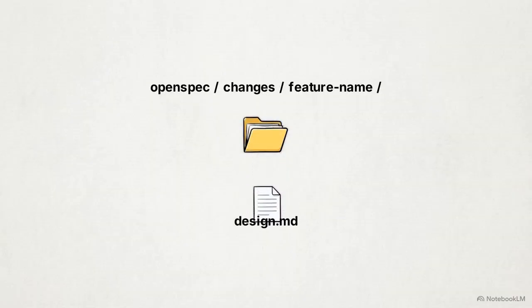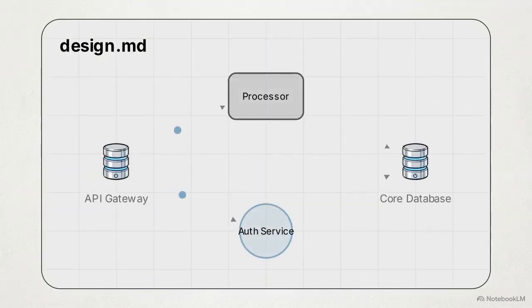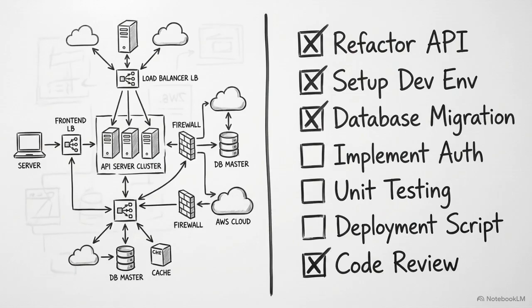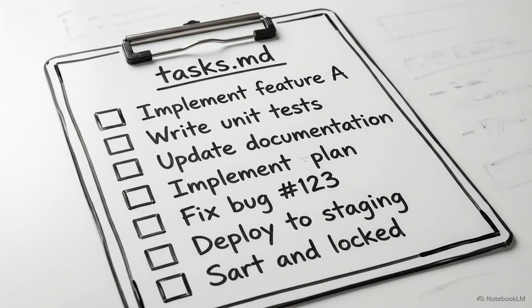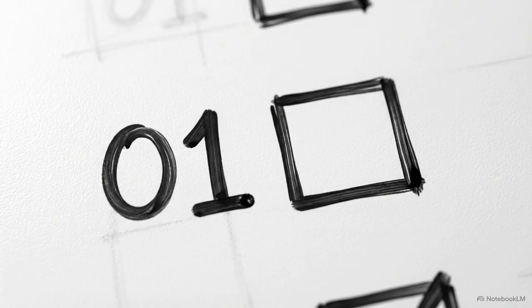First, the planning skill generates a design.md file. This document is created to exclusively house the technical architecture and data flow requirements. This is a deliberate state bifurcation. The system separates the static technical design of the feature from the dynamic task execution required to build it. To handle that dynamic execution, the system simultaneously generates tasks.md, which functions as a specific, verifiable, human-readable checklist. Legacy implementation plans often rely on sprawling paragraphs. This strict checklist methodology forces the AI to break the build into granular, binary steps.